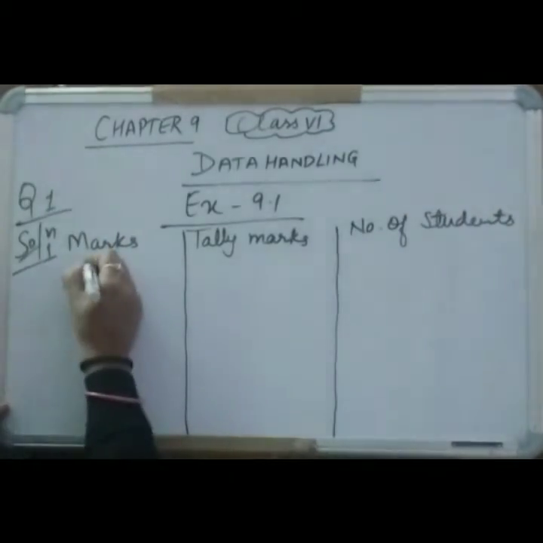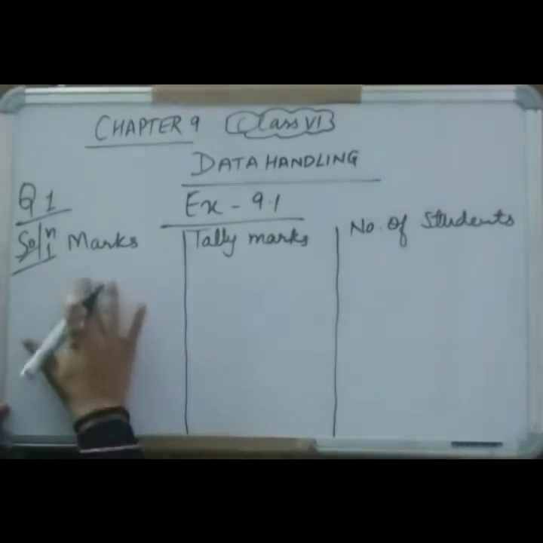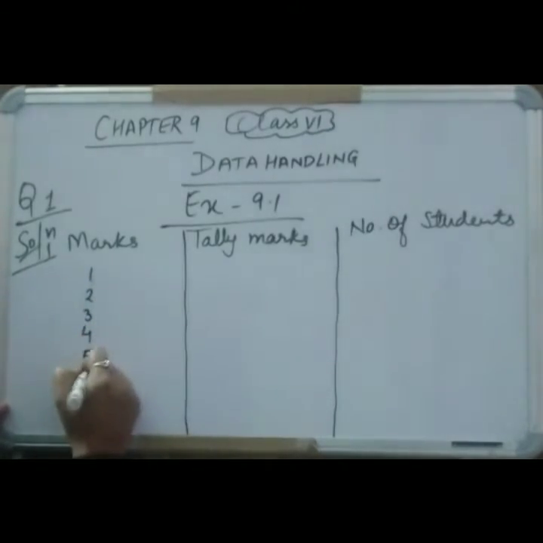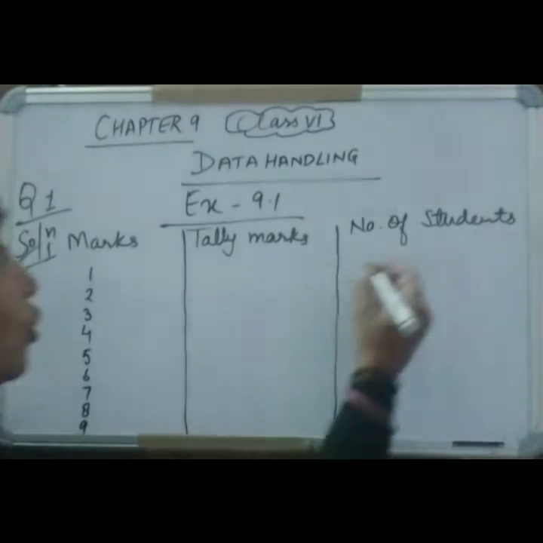Now marks are given 1, 2, 3, 4, 5, 6, 7, 8 and 9. 1 is coming how many times? You will find out from the given question. So 1 is coming 2 times.